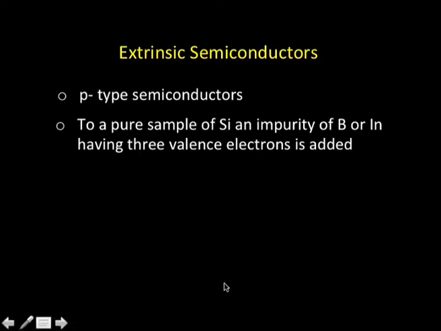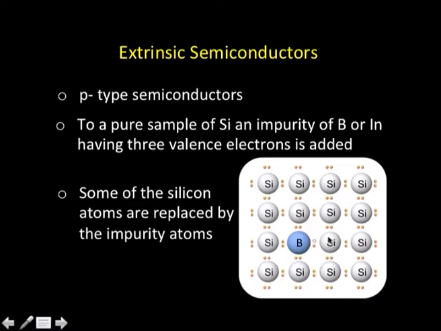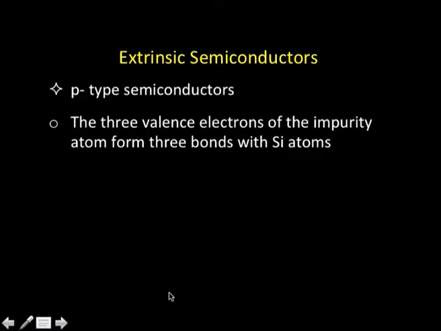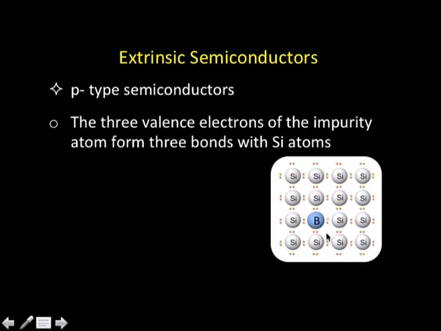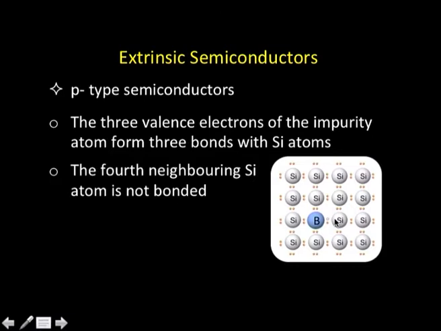Similar to the previous case, some of the silicon atoms will be replaced by boron atoms. Suppose I am introducing an impurity of boron into silicon. This boron has only 3 valence electrons, so they will form 3 bonds with the neighboring silicon atoms, and the 4th neighboring silicon atom is not bonded, because boron can bind only to 3 neighboring silicons.